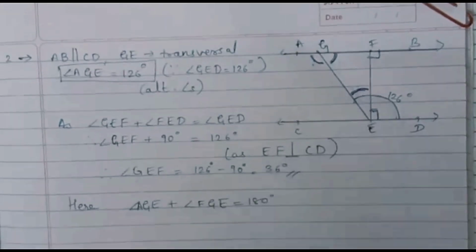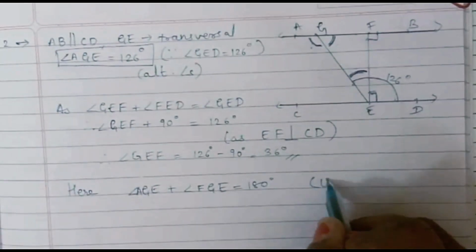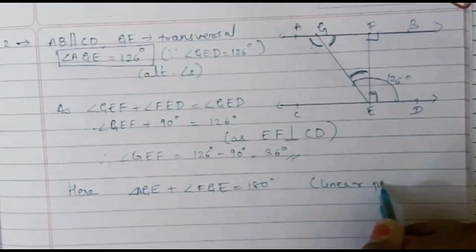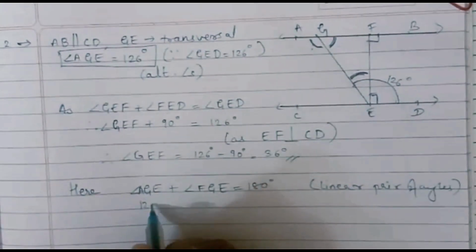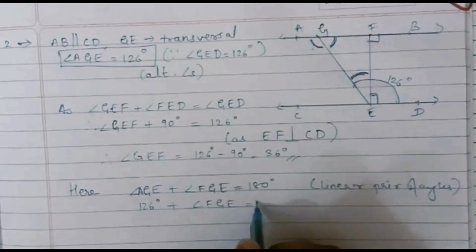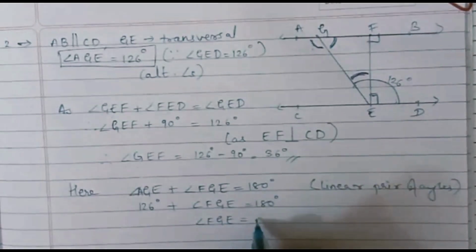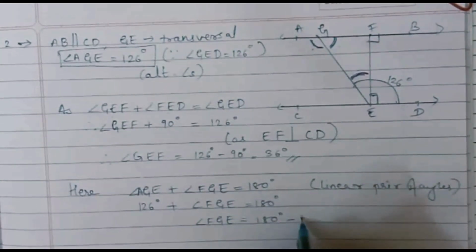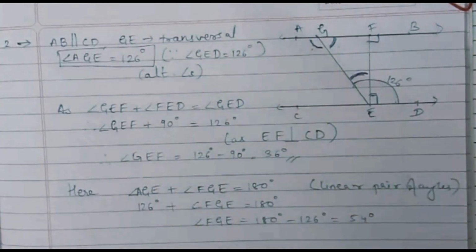Okay, so we shall write here angle AGE plus angle FGE is 180 degrees because they are forming a linear pair of angles, and so 126 degrees plus angle FGE will be equal to 180 degrees, and so angle FGE will be equal to 180 degrees minus 126 degrees, which is 54 degrees. So you got all your answers.